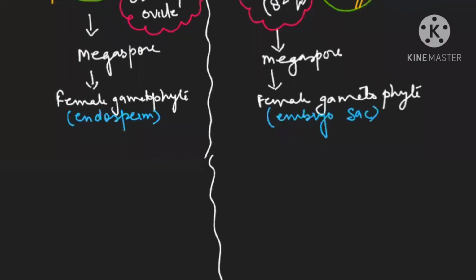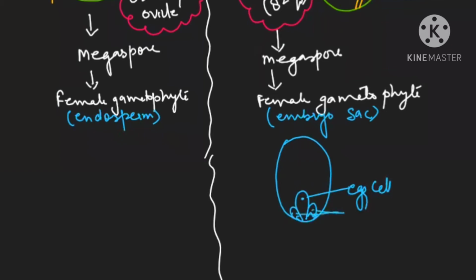And you have already studied in the small classes, what is the structure of the embryo sac? This is the embryo sac, which is having 3 cells at the micropyle end. This is your egg cell, the middle one is the egg cell. These two are the synergid cells which are having filiform apparatus.